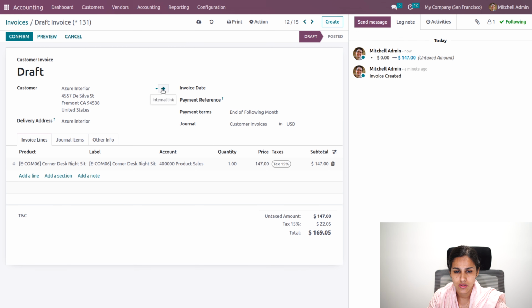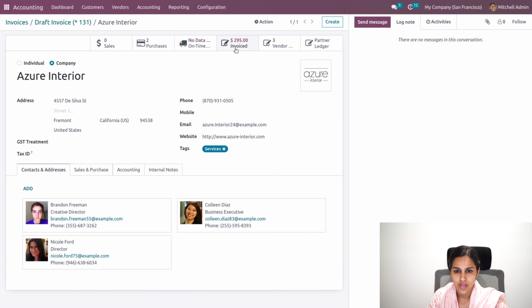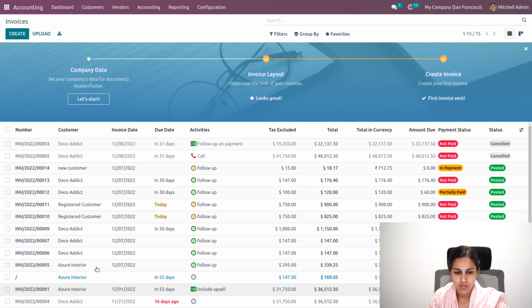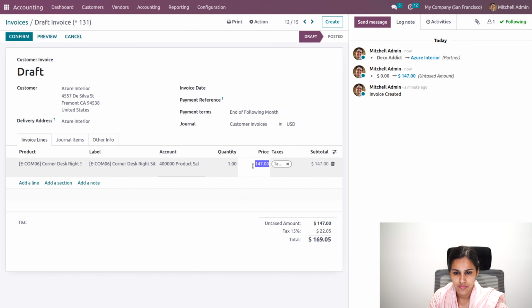So here also he'll be having an invoiced amount only. Okay, suppose consider that he has a payment of 10,000.